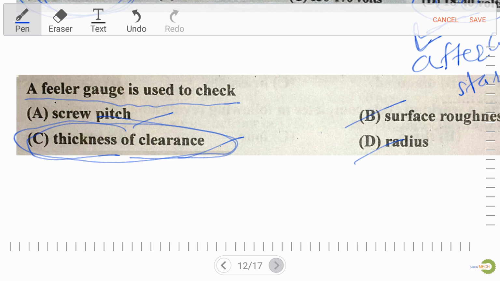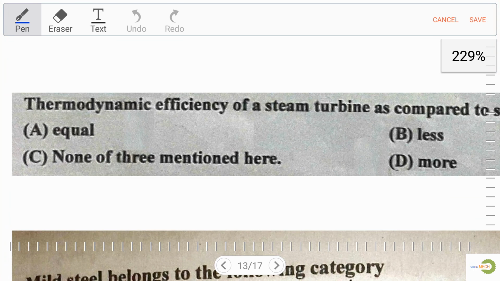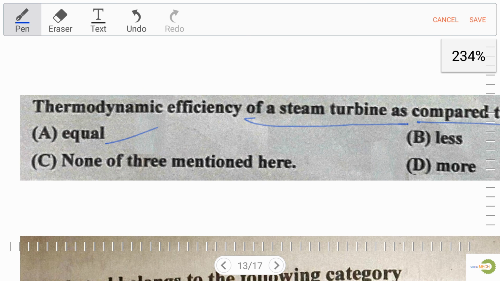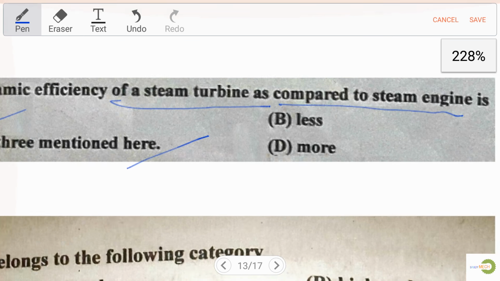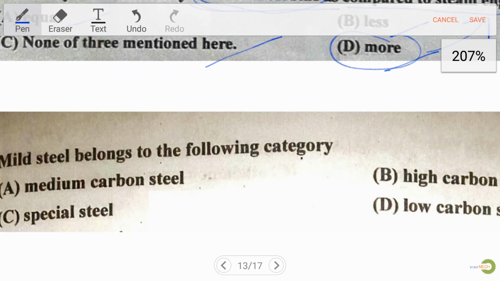Well, now let's move to the next question. Thermodynamic efficiency of steam turbine as compared to steam engine is: option A, equal; option C, none of the three mentioned here; option B, less; and option D, more. So first of all, as we know, the thermodynamic efficiency of steam turbine is more than steam engine, always remember.